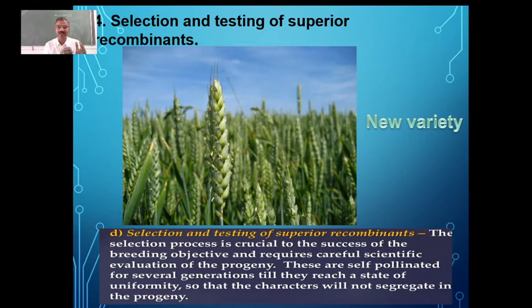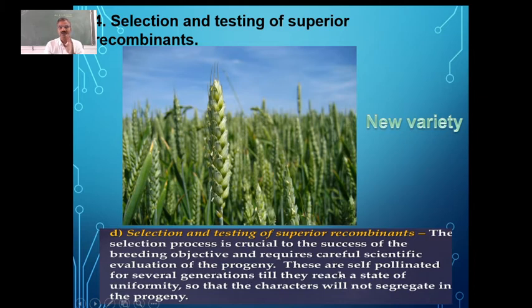We have to select it, which is a very important step in the process of plant breeding. If we are not selecting properly, then it may not give us the desired results. That's why it has to be done scientifically. You can see the selection process is crucial to the success of the breeding objective and requires careful scientific evaluation of the progeny.